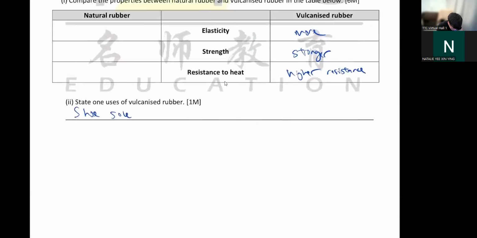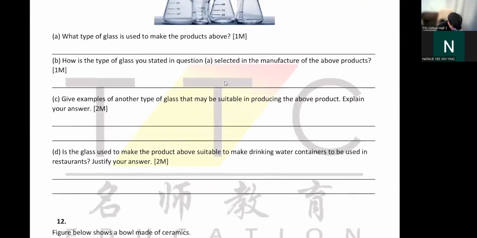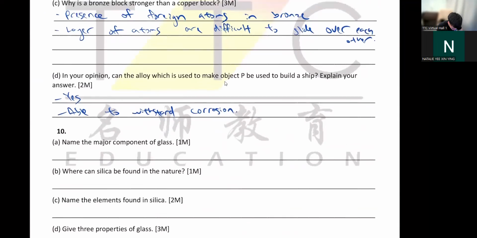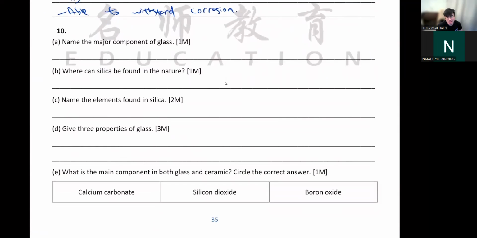Right, since we've done everything, I'll give you the answer for the glass one, since it's empty anyway. By the way, this answer is already posted in Google Classroom. Please check it there. So the major component of glass is silica.